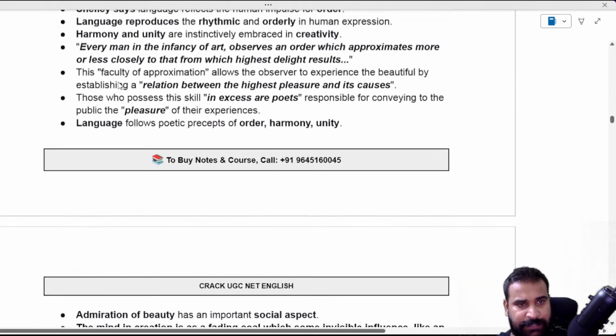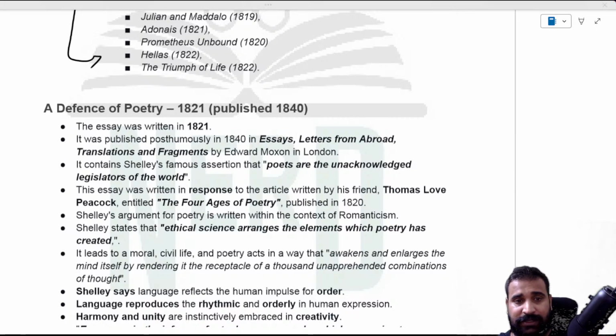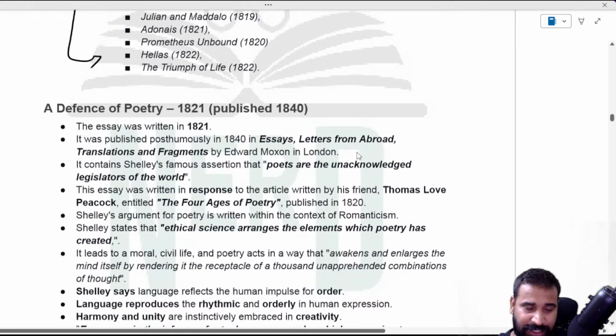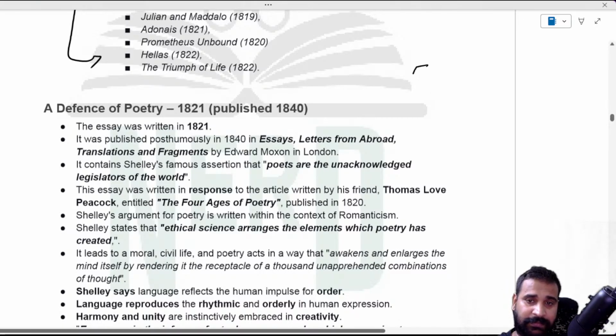Let me see what's the time now, and if it is 1 hour already, then we'll start the Defence of Poetry tomorrow, and all the questions, because there are a lot of questions that we have to discuss, right? So guys, that's all for today. Tomorrow we're going to continue this session. I thought in 1 hour it would complete, but there is a lot of stuff that we need to discuss thoroughly, because 5 to 6 questions are coming from this session alone, right?